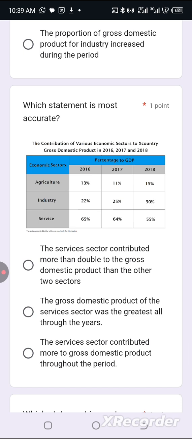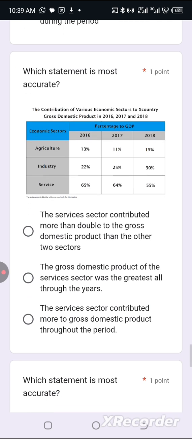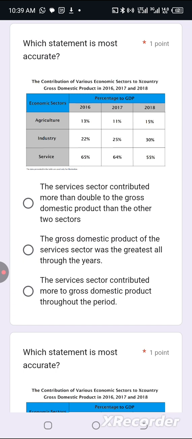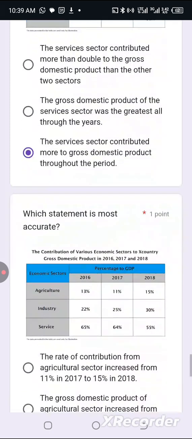Next one. Which statement is the most accurate? The services sector contributed more than double to the gross domestic product. No, it's wrong. More than double is not clear. It's confusing. Option B, the gross domestic product of the services sector was the greatest throughout the years. No, something is wrong here. It should be the contribution of the services sector, and that's what you have in option C. The service sector contributed more. Yes, option C is the correct answer.